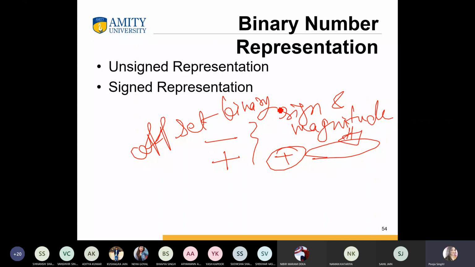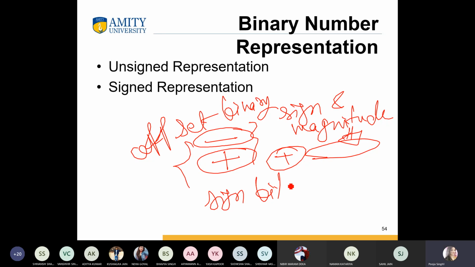If I talk about sign magnitude, we can represent positive or negative numbers. In sign and magnitude representation, the sign is represented with the sign bit, because in a computer everything is stored as bits.